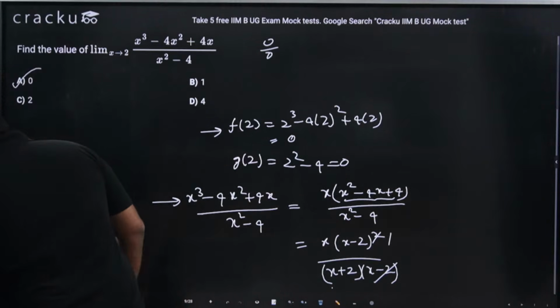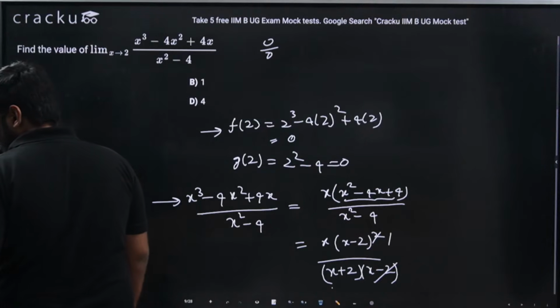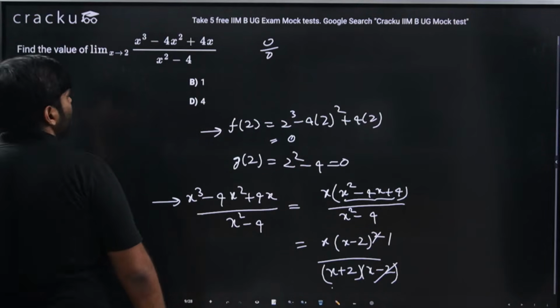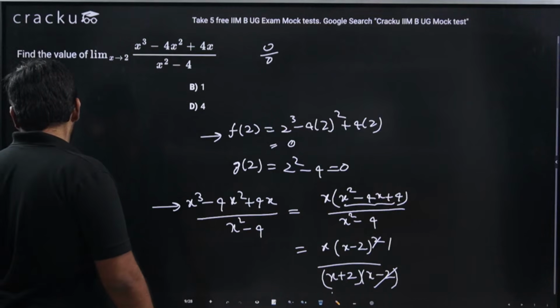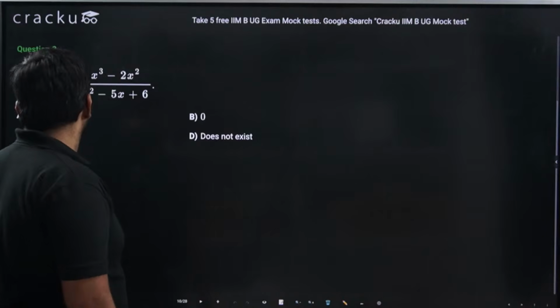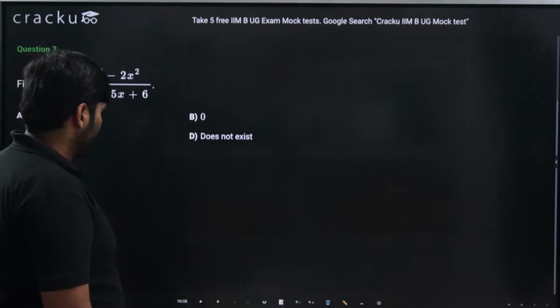Option A. Any doubts? People were able to solve this. Great, good to see. So this is the value of the limit for this particular question. Let us move forward. Solve this particular question. One sec. Yes, solve this particular question.